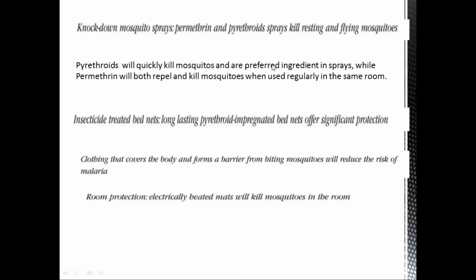They usually have two ingredients in them, pyrethroid and permethrin. The property of pyrethroid is that it will quickly kill the mosquitoes, and the property of permethrin is that it will repel and kill the mosquitoes both. Hope I've repeated and cleared myself.